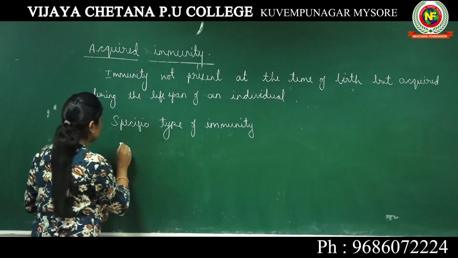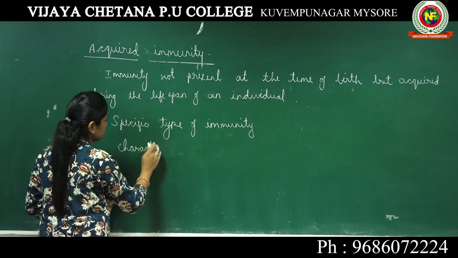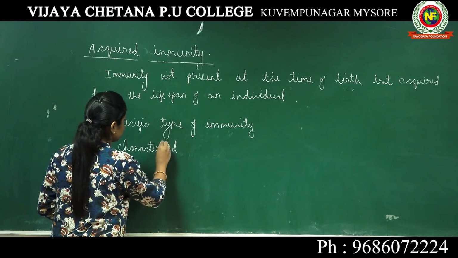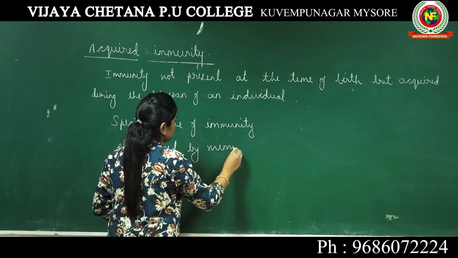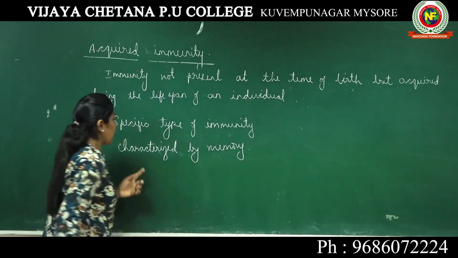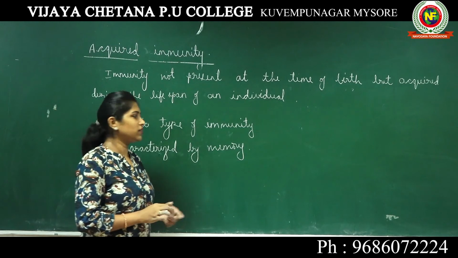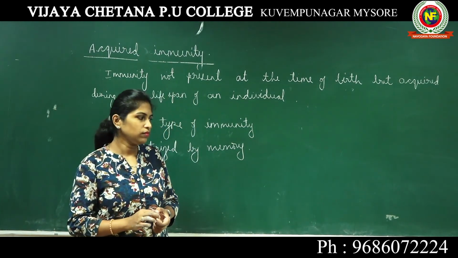Also, we say this immunity is characterized by memory. What is memory?